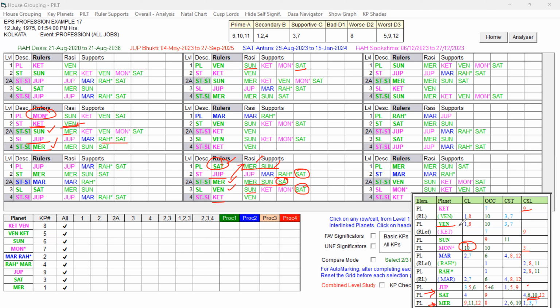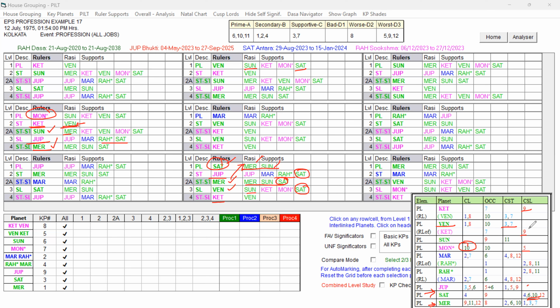The sublord is Venus, 1, 8, 10, 3, and 7, supported by Ketu, 7 and 9. This also has supportive signification for job support in abroad, because 1, 10, 3, 7, 7, and 9, if these planets are supportive.